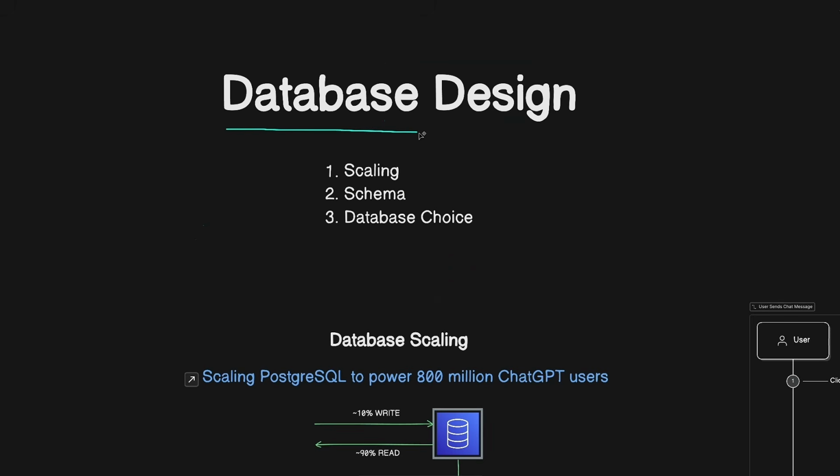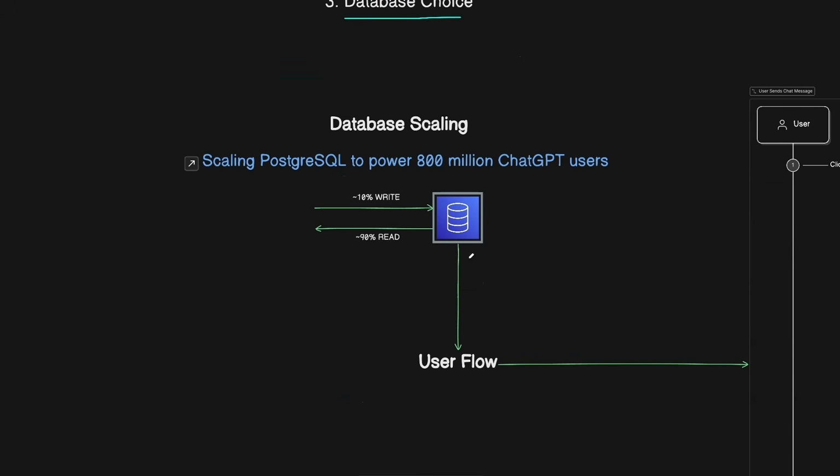Now let's talk about the database design, and we'll need to first of all start from the scaling phase so that we can see what we are optimizing for. And based on that, we'll be able to map out the schema and relationship between the entities of the database. And this will enable us to make the database choice on what's the most optimal solution for this type of system. So first of all, let's start from the database scaling.